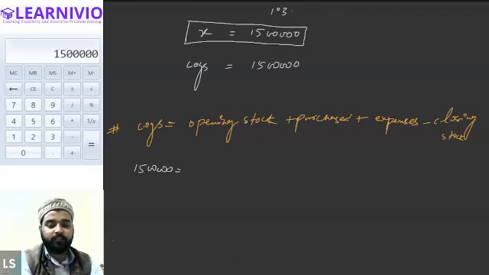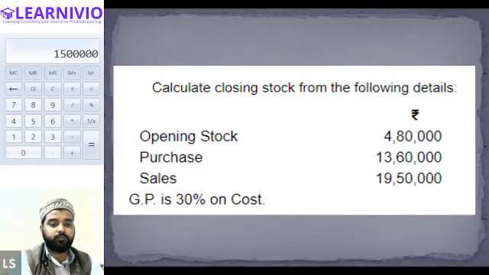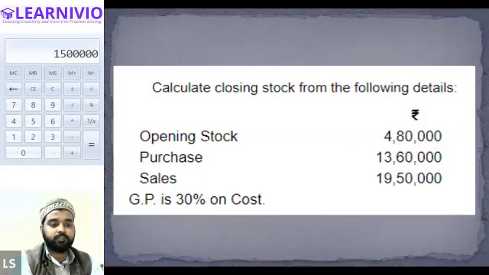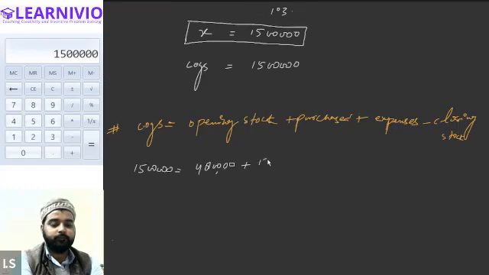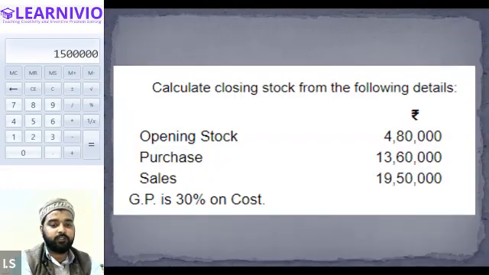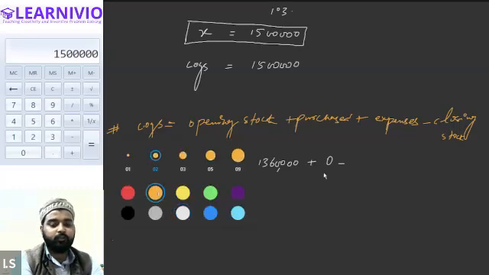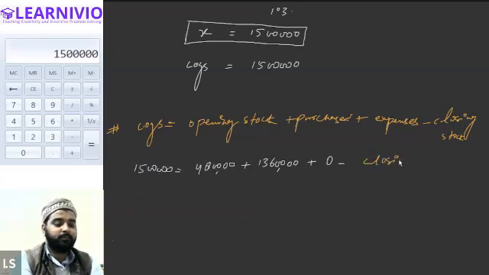Then we will take the value of the opening stock, which in this question is 4,80,000, plus purchases of 13,60,000, plus expenses. There are no expenses given in the question, so we will presume that expenses are zero. And we will be able to find out the value of the closing stock as the balancing figure.